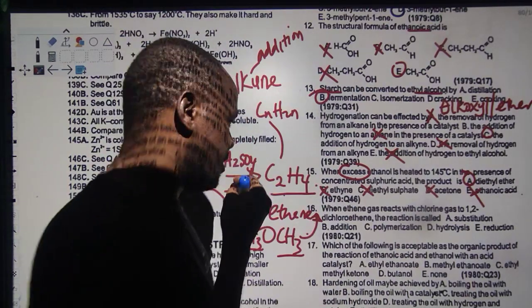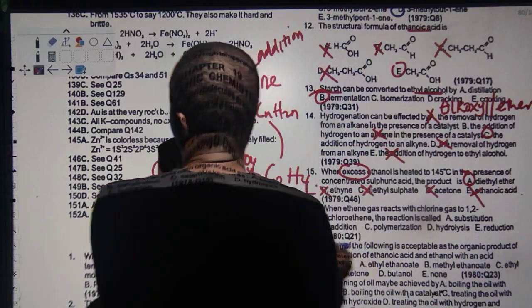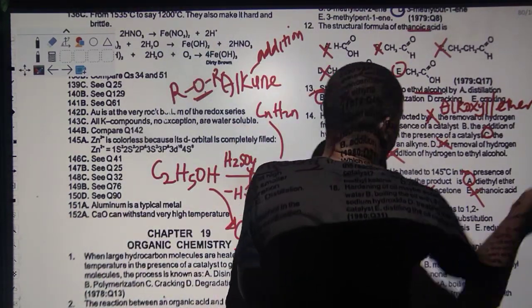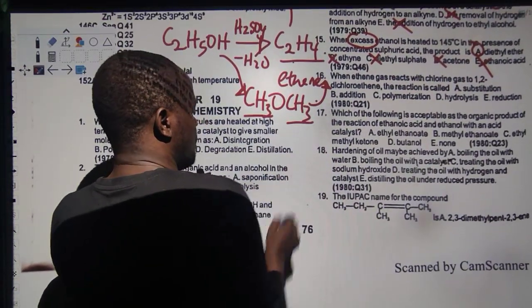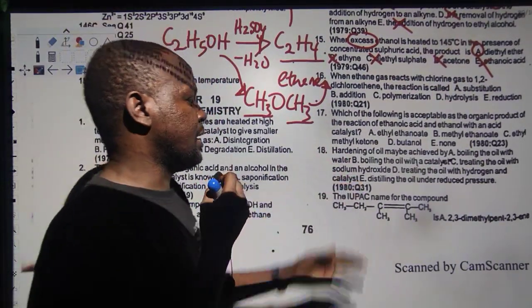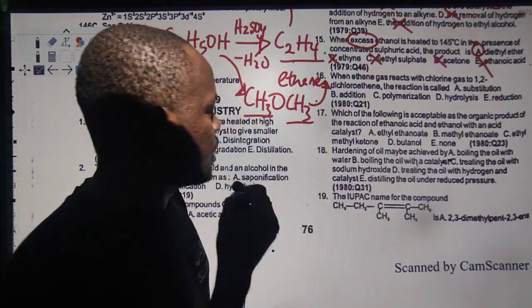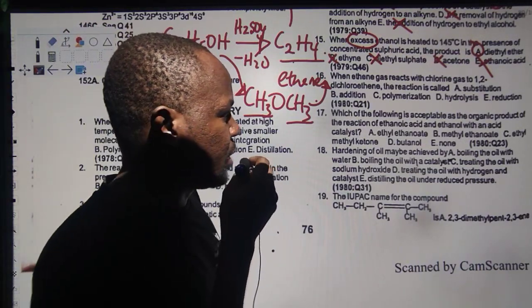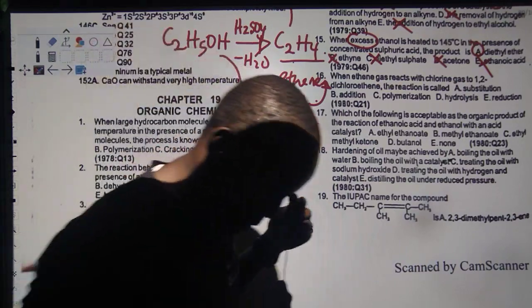Yes, the next question, I'm going to move this up. Sorry about that. Now we answer 17, 18, 19, then we move to the next page. Question 17 says, which of the following is acceptable as an organic product of the reaction between ethanoic acid and... oh wow, I missed the question, thank you, admin.